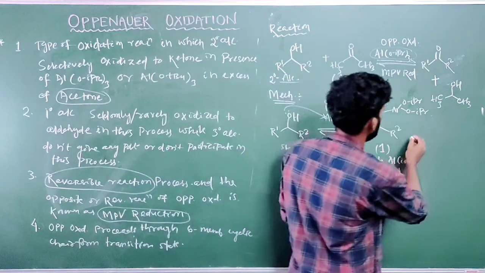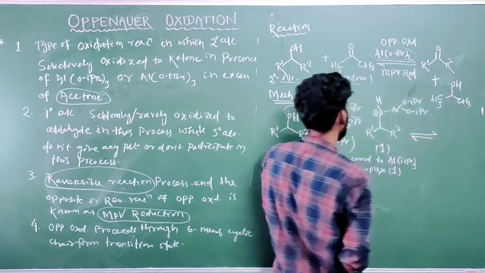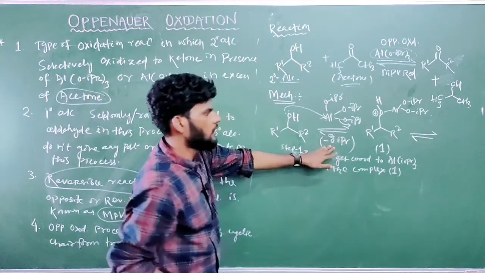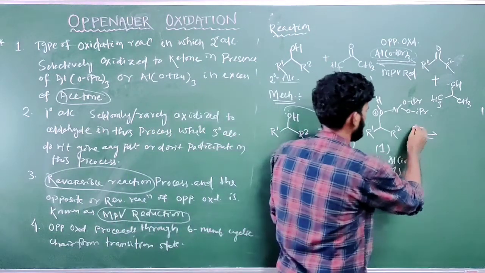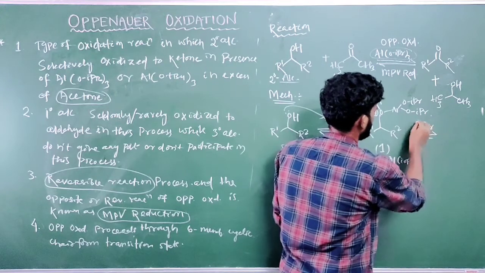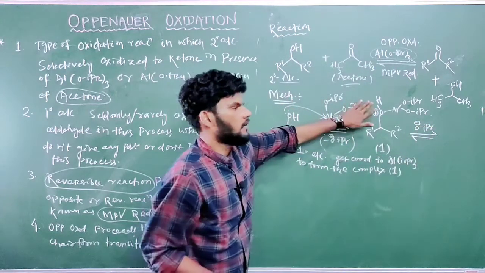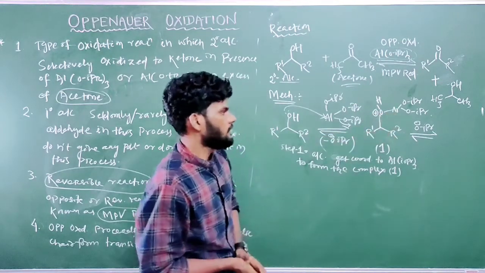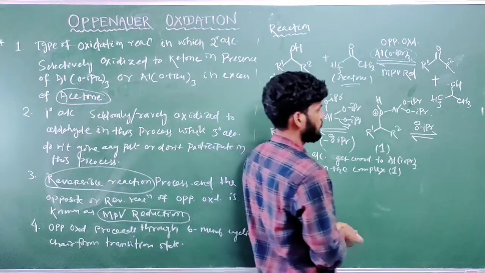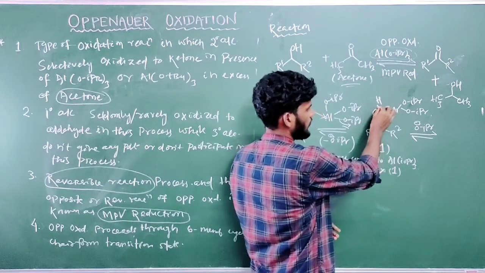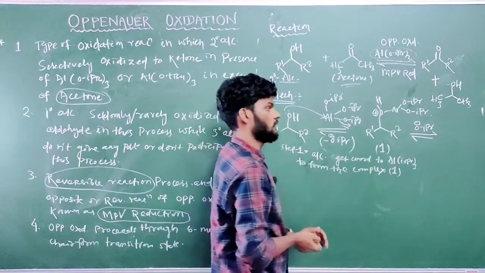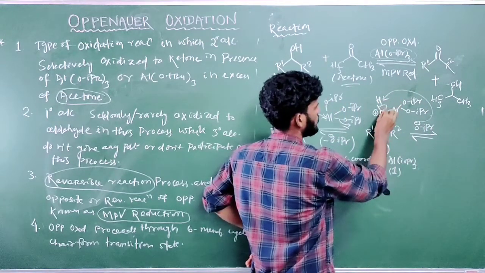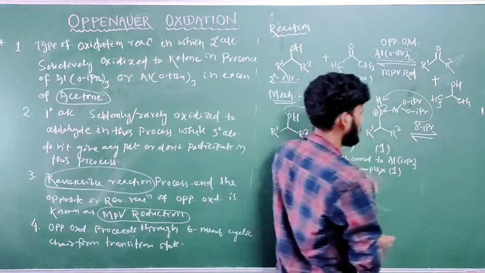In the next step, what will happen? The isopropoxide anion, OiPr minus, leaves as a leaving group and is present in the solution. So OiPr minus takes the hydrogen from here. The oxygen is electron deficient, and the positive charge over oxygen is not stable, so it pulls the bonding electrons of the OH towards itself. So OiPr minus deprotonates, taking the hydrogen, and this bond moves over to the electron deficient oxygen.